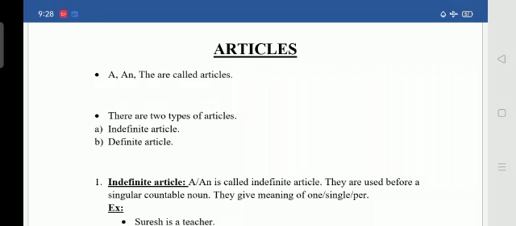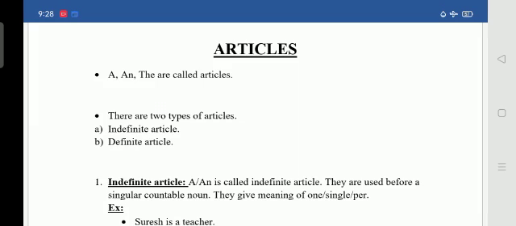In our last class, we discussed types of sentences. So, how many types of sentences are there? There are 4 types of sentences. What are they? They are assertive sentence, interrogative sentence, imperative sentence, and exclamatory sentence.